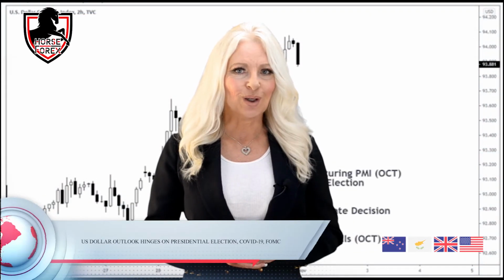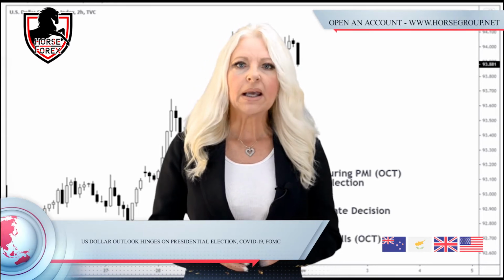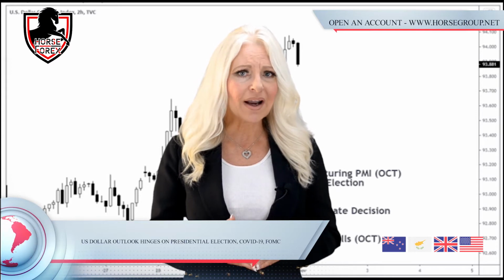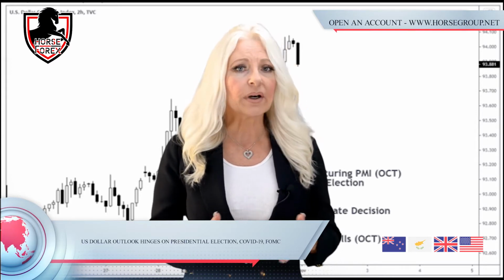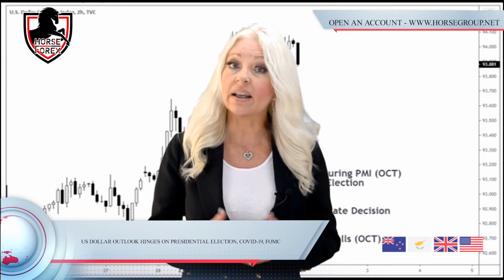U.S. dollar outlook hinges on presidential election, COVID-19, FOMC. The run-in to the U.S. presidential election on November 3rd will likely stoke volatility up until the point that a winner is announced, with the build-up of uncertainty probably intensifying haven inflows and, in turn, buoying the anti-risk U.S.